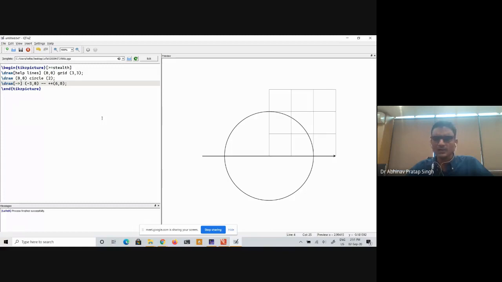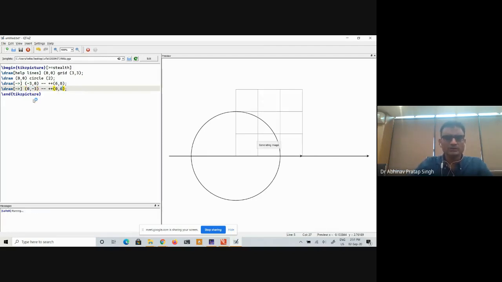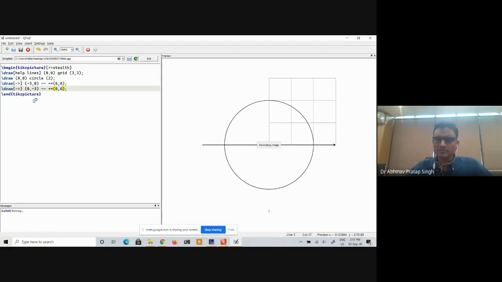Okay, I hope I am clear. Now I am going to draw my y-axis. So for the y-axis, I will use similar code. I will say start from 0, -3 and change the value of y, not z. Now you will see that your vertical line will be drawn. And now you see what I meant by reusable code. Even in this case, I can simply copy and paste things and it is much easier to work.